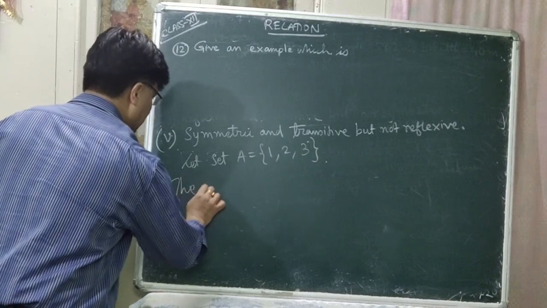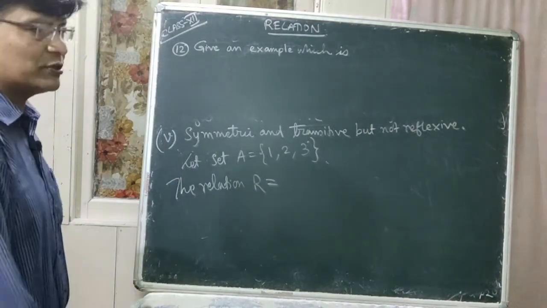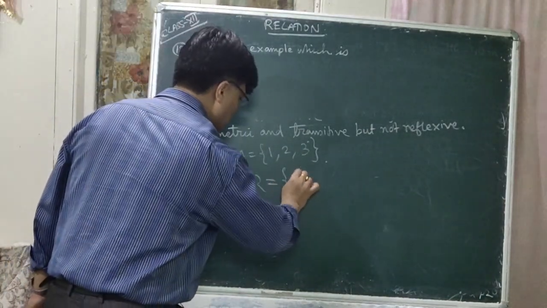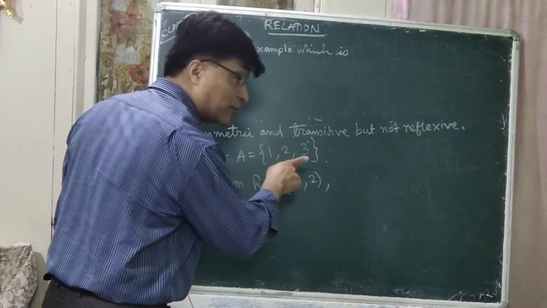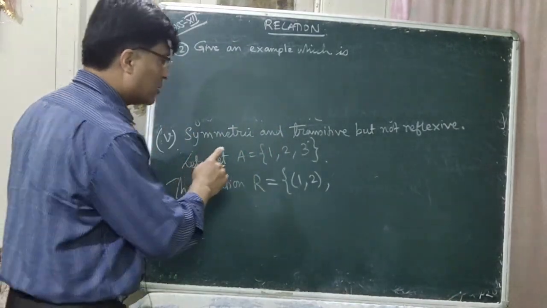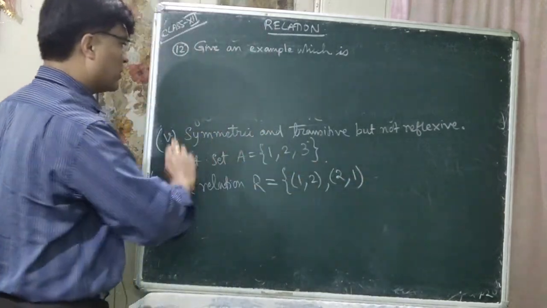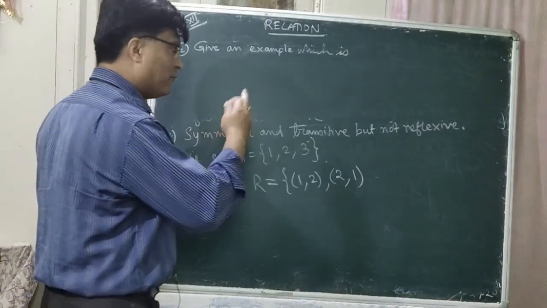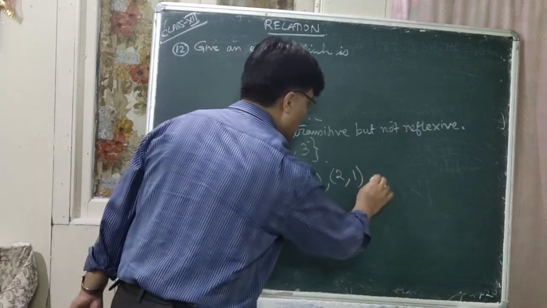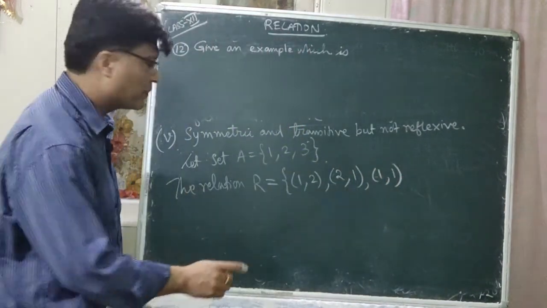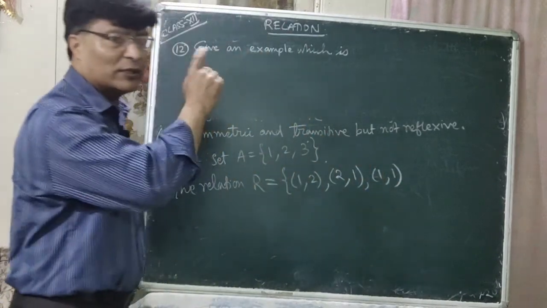The relation R. So let us make the relation R here, which is symmetric and transitive but not reflexive. Okay. So let us write here 1, 2. So you should not have here 1, 1, 2, 2, 3, 3, not all of them. So 1, 2 is there. For it to be symmetric, there should be 2, 1. So you have to write 2, 1. So it is symmetric. And for transitive, 1, 2 is there, 2, 1 is there, so 1, 1 should be there for transitivity.